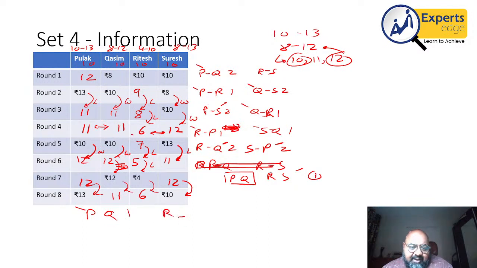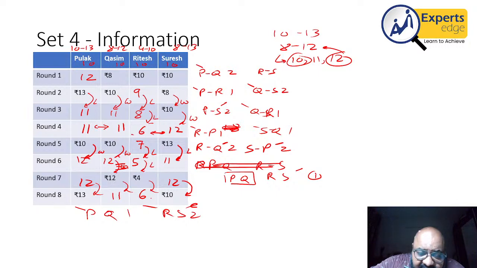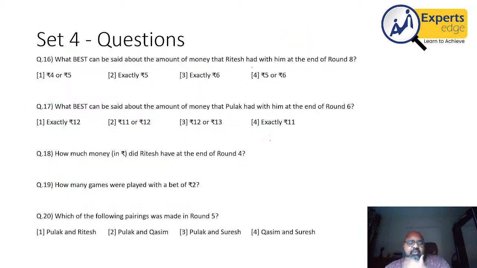R and S will play a game of 2 points, which S will lose, R will win. Something like this will happen. Yes. So I think this kind of a statement should work out. Basis this, we go on to the questions.